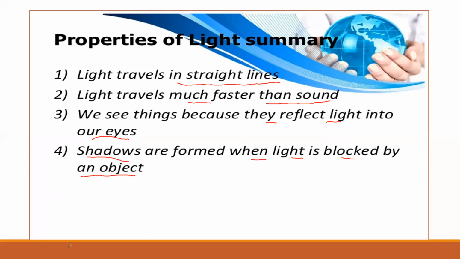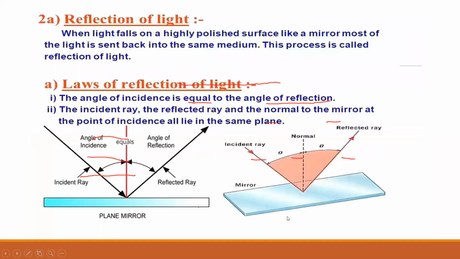After properties of light, we will be moving on to the first phenomenon of light which we have to study, reflection of light. What is reflection?